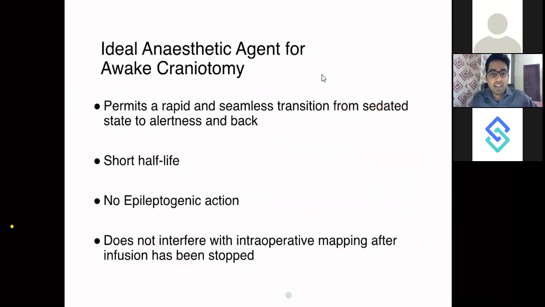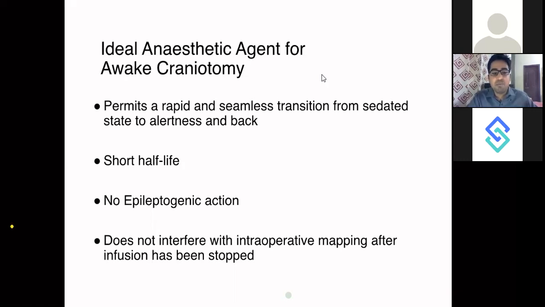What are the ideal anesthetic agents for awake craniotomy surgery? So what is the magic? Why is the patient happy? Why is the patient not in pain? Why is the patient not in anxiety? What are you giving to the patient? You are giving an ideal anesthetic agent. What is the feature of an ideal anesthetic agent?